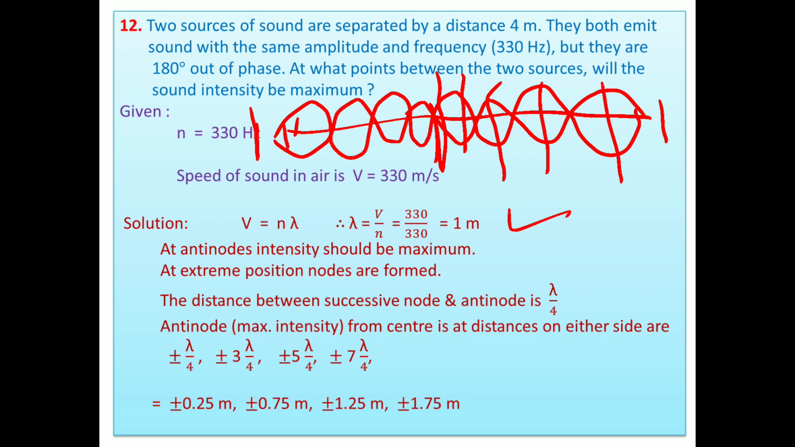From the center, you can say. You can take it from either end also, but the problem suggested from the center. That's why I am taking it here. Thereafter, lambda is 1, divided by 4 means 0.25 meter. Thereafter 3 lambda by 4 means 3 into 0.25 means 0.75, then 1.25, 1.75. These are the distances from the center at which we get the antinodes, means maximum amplitude, means maximum intensity. A very clear problem.